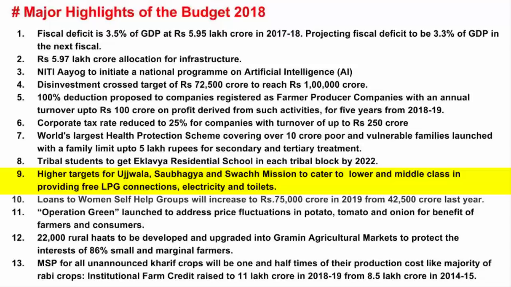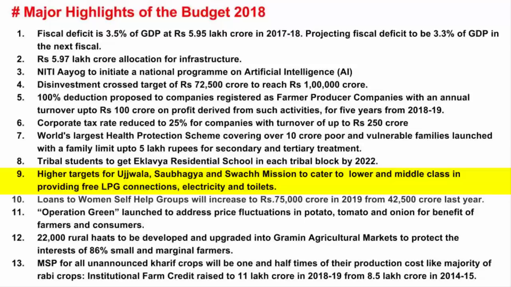Because due to conventional sources of energy like coal, firewood and dung, the smoke from it is causing household pollution and it affects the health of women and children. So this program was launched on May 1st, 2016, and till now more than 2.5 crore beneficiaries have benefited from the scheme. Now it is primarily focused towards women's empowerment in rural India.